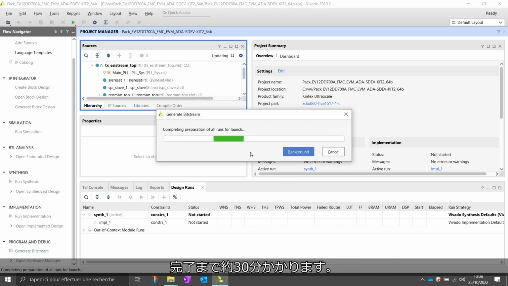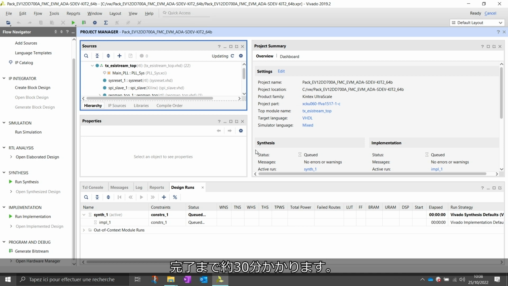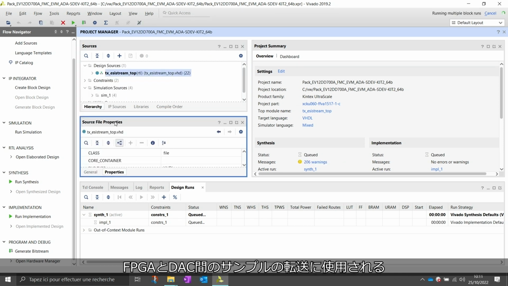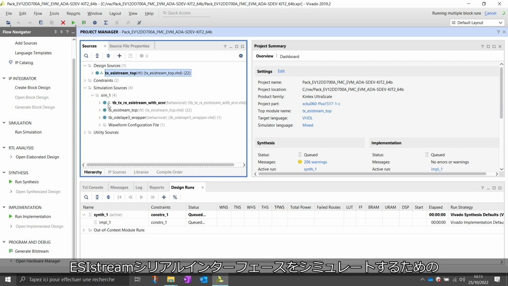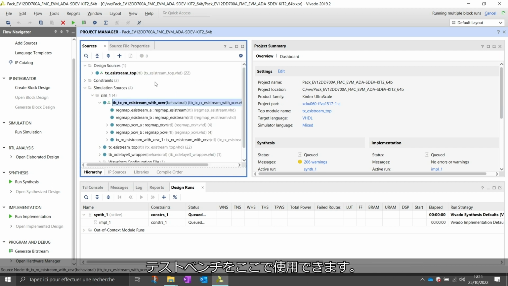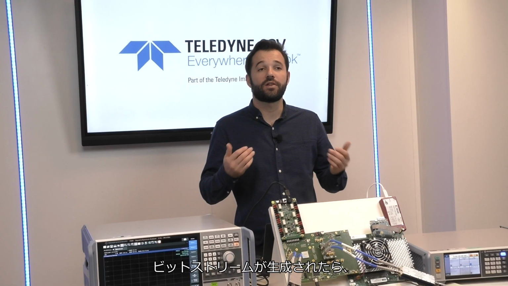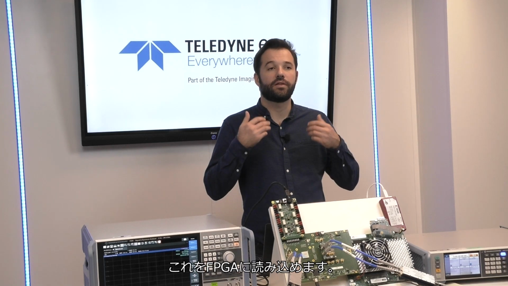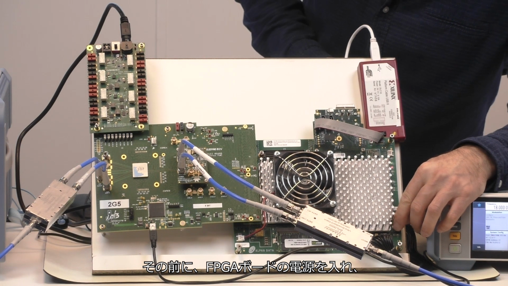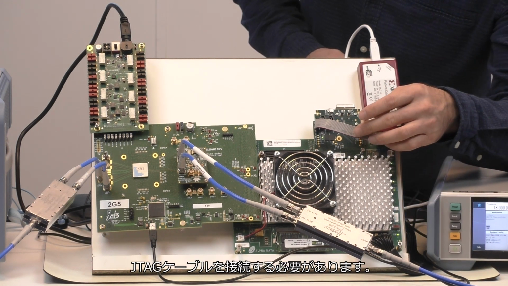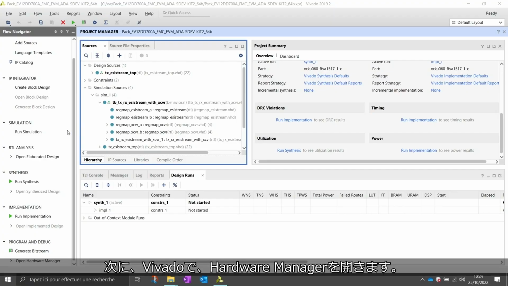It takes approximately half an hour to complete. A test bench is also available here to simulate the EasyStream serial interface used to transmit samples between the FPGA and the DAC. After the bitstream generation, we are ready to load it in the FPGA. But before, you have to power on the FPGA board and to connect the JTAG cable. Then, in Vivado, open the Hardware Manager.